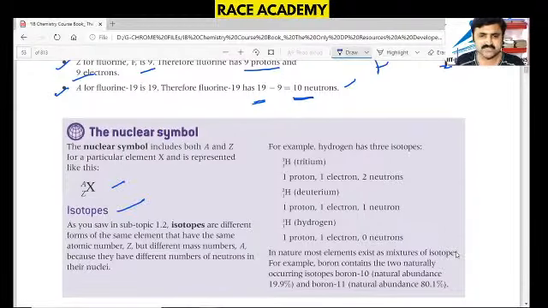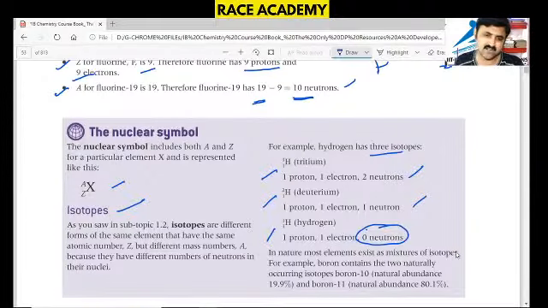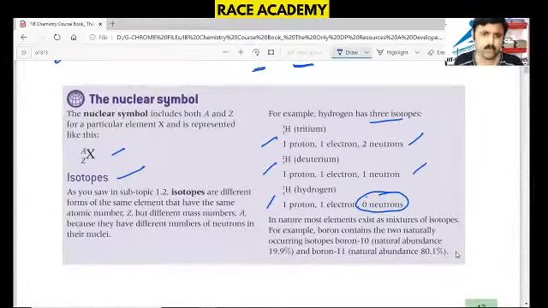Here hydrogen has 1 proton, 1 electron, 2 neutrons. That is tritium, a hydrogen isotope. Tritium is given like this: 1H3. 1H2 is deuterium, with 1 proton, 1 electron, 1 neutron. And hydrogen 1H1 is called protium, with 1 proton, 1 electron, 0 neutrons. So the isotope of hydrogen which has no neutrons is protium.